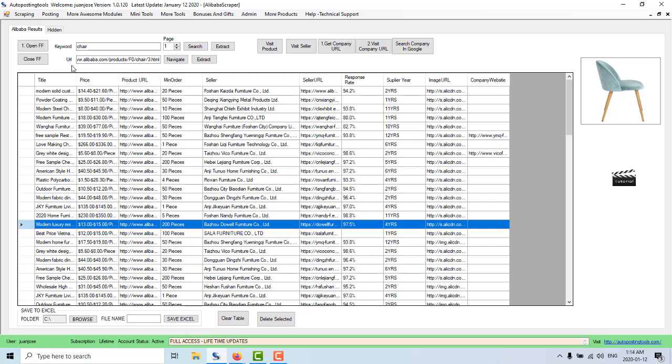Finally, just click on Firefox, close Firefox.